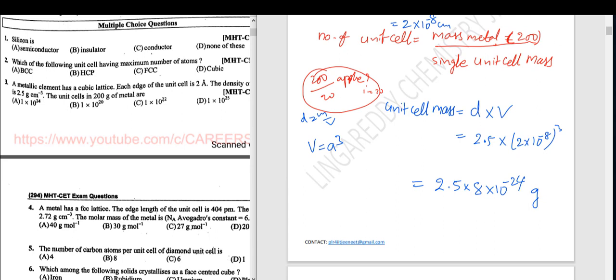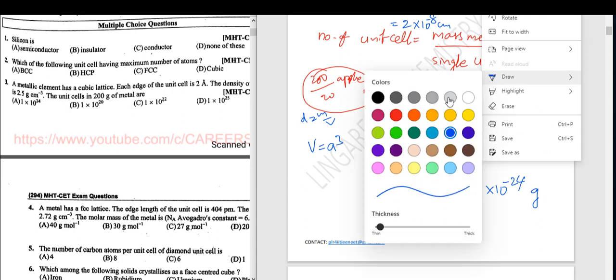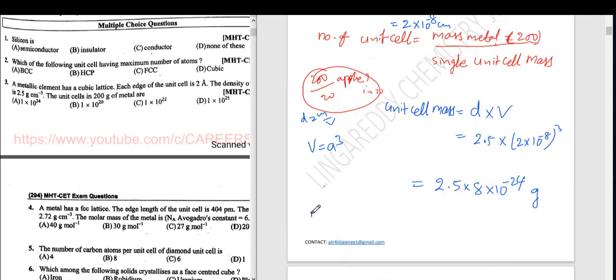Therefore, number of unit cells equal 200 upon, if you multiply this, 2 to the 16, 16 plus 4, 20. 20 into 10 power minus 24.